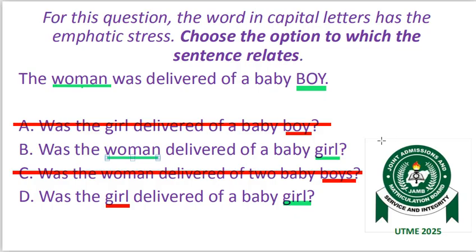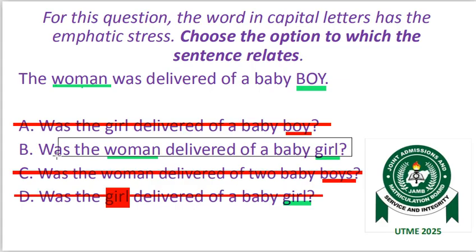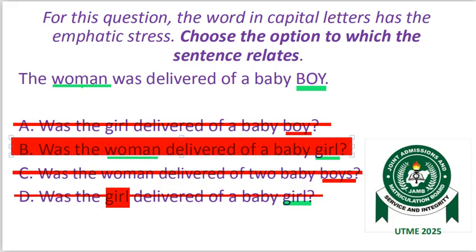If you look at option D, we have two differences. The first difference is that in the sentence we have the woman was delivered of a baby boy, but in the question we have was the girl. They changed the woman to the girl. And the baby boy at the end of the sentence was also changed to girl. We have two differences. That cannot be the correct answer. Hence, the correct option is, was the woman delivered of a baby girl? B.